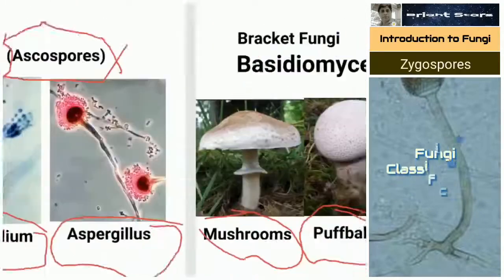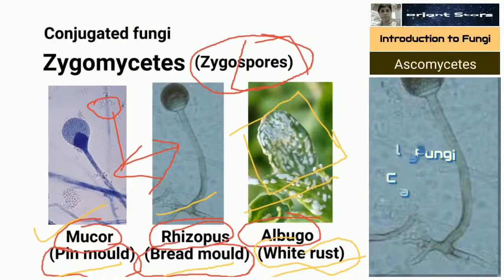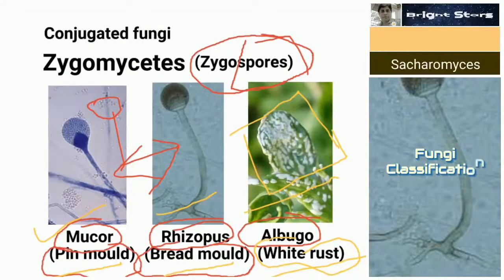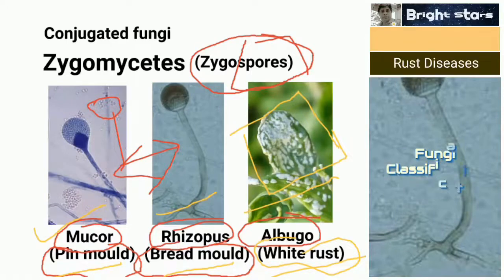First one, we studied zygomycetes that produces zygospores. Example, Mucor, Rhizopus, Albugo. Mucor is also called as pin mold. Rhizopus is also called as bread mold. Albugo is also called as white rust.